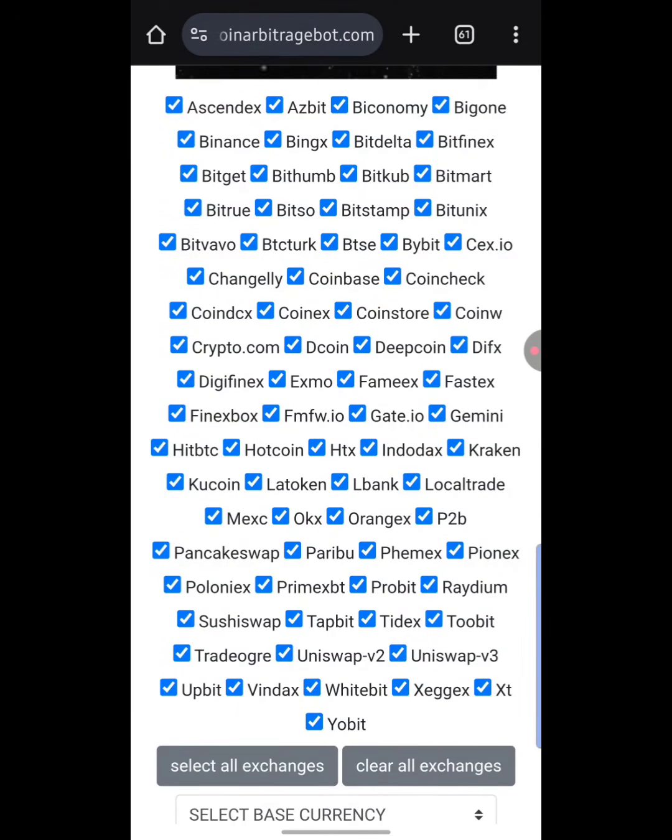I'm going to hit on this one that says Bitdelta. I don't know anything about this exchange, so I'm going to tick it off. This one called Bitcorp, I'm going to tick it off. This one called BitTunics, I'm going to tick it off. This one called Ascendex, I'm going to tick it off. This one called Asbit, I'm going to tick it off. I'm going to pause this video and quickly tick all the ones that I'm not currently signed up to, and then get back here. Okay, let's go. Boom.